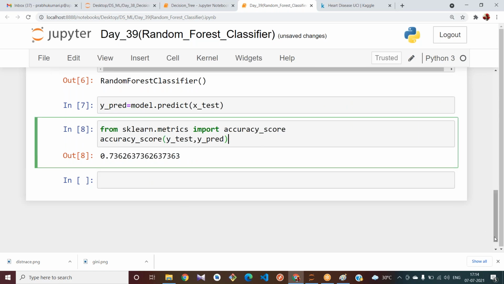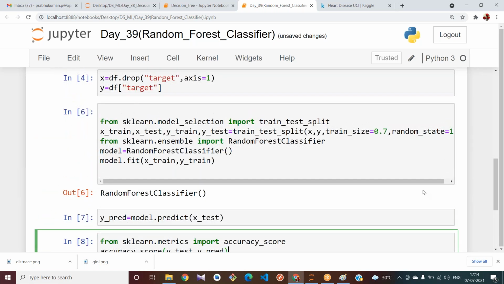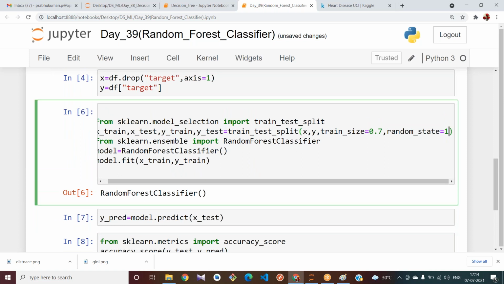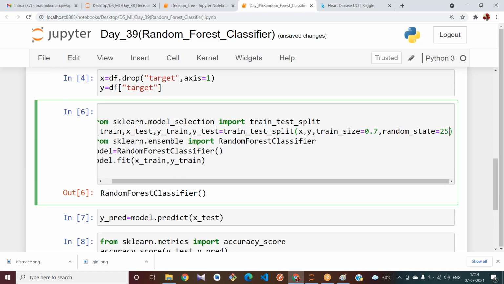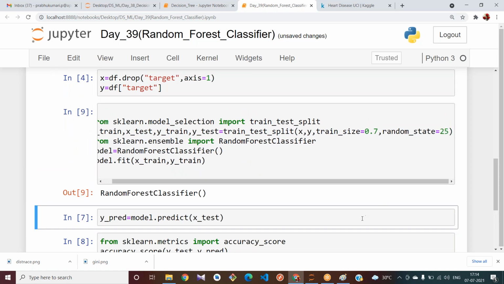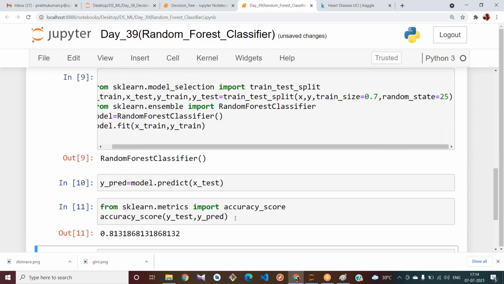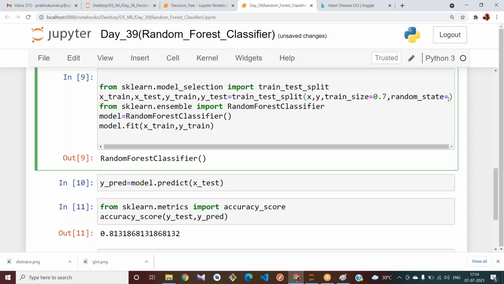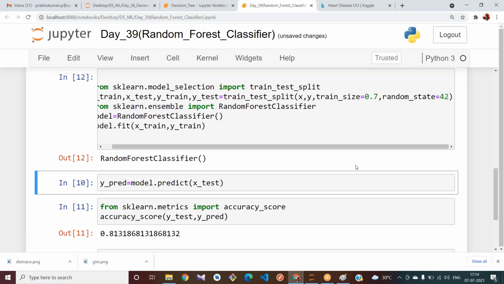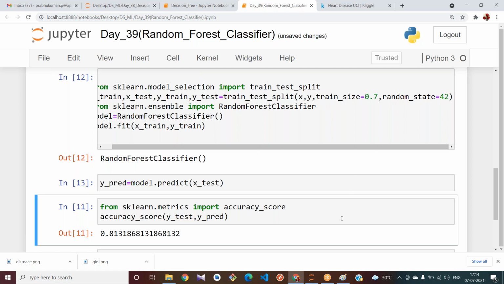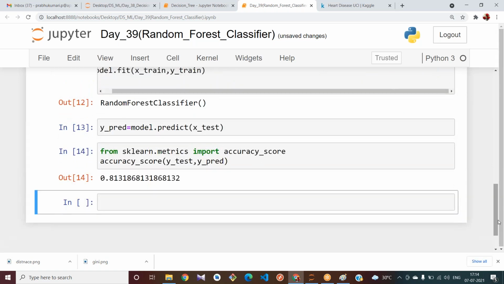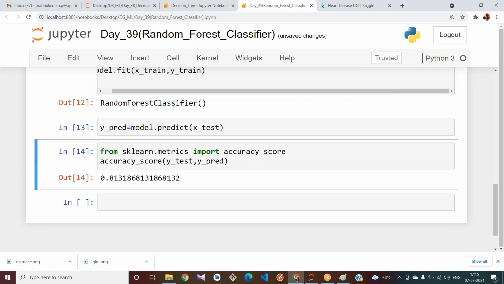So I got 73 for this heart data set. Okay, let me change my data. Nothing but change my training data. I got now 81. Okay, in this way, still it is 81. This is how we find out the accuracy.